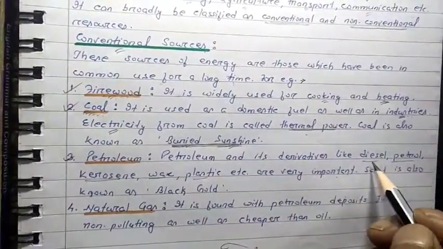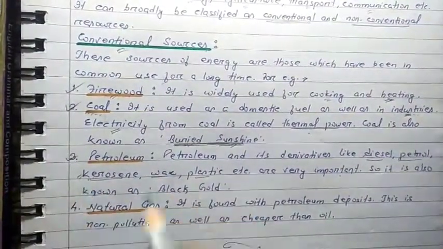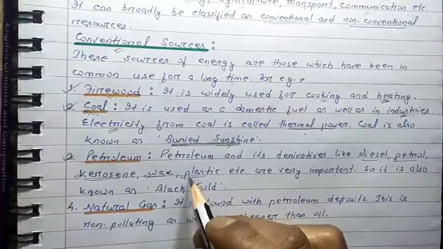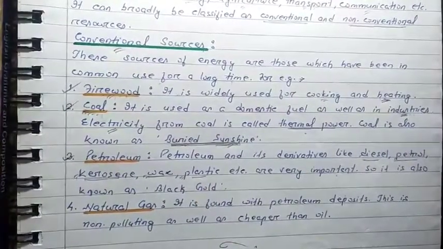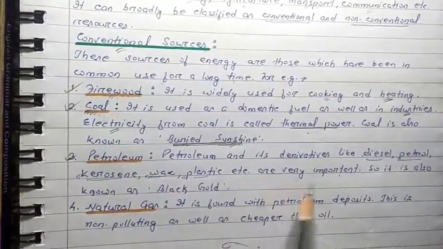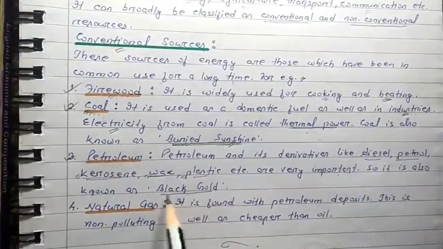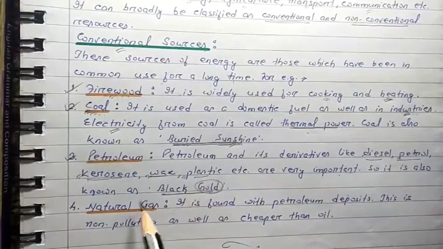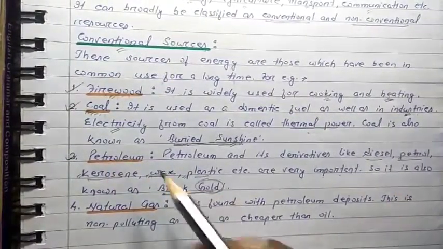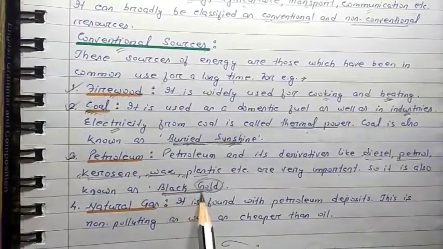The different forms or derivatives are diesel and petrol, which are generally used to run our vehicles; kerosene, which is used as a fuel in our homes; wax and plastic, which is a very common thing of our daily use; even the lubricants or the colors that we use for painting our houses are also byproducts of petroleum. Because of the importance of all these things, petroleum is known as black gold. Gold is a very costly and important mineral, and petroleum is also important and costly, and it is black in color, and that's why petroleum has been given the name black gold.